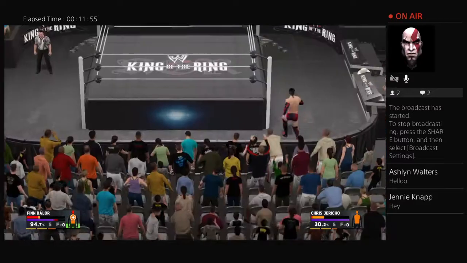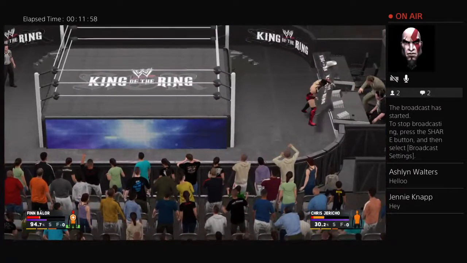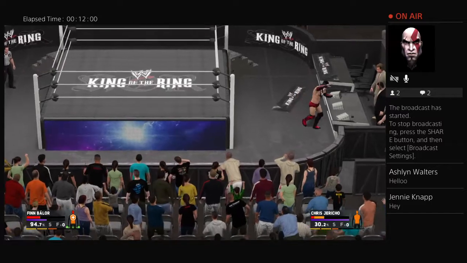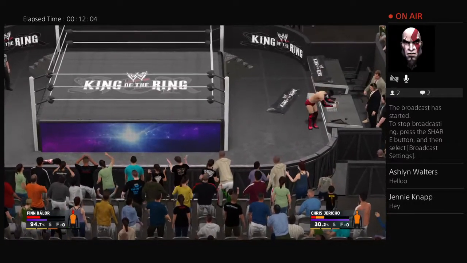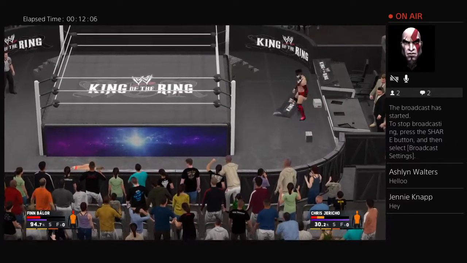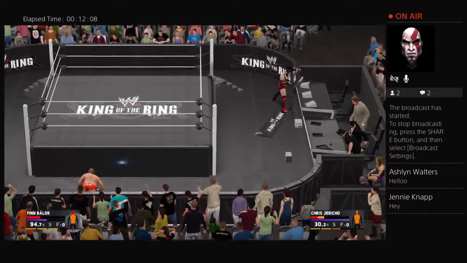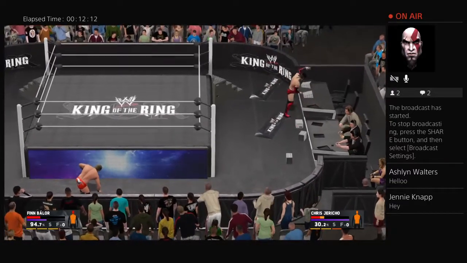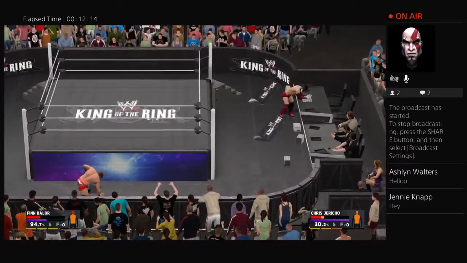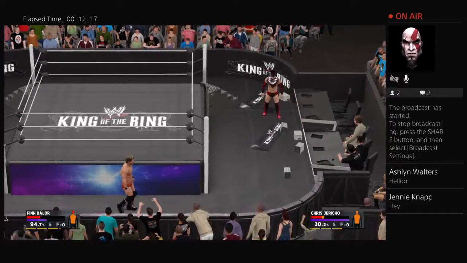Now what's Finn Balor thinking of doing right now? Chris Jericho, oh wait a minute, Balor going to that table. We saw that table utilized many times in the first round of the tournament. Jericho now just realizing that he is in danger. Finn Balor setting up both of the tables on the other side of the ring. Well, what these superstars are willing to do to each other to become the King of the Ring is absolutely amazing.